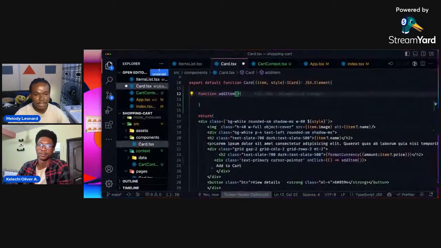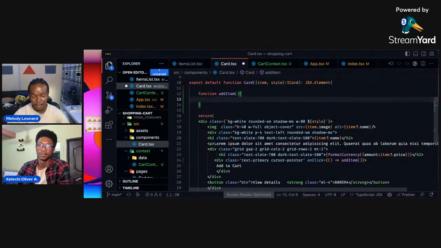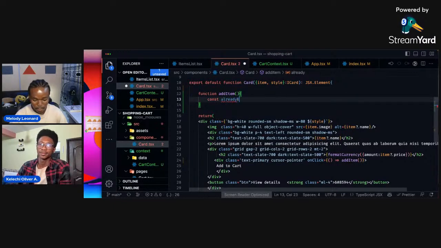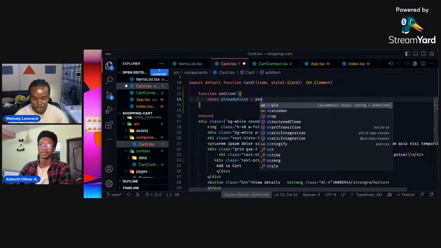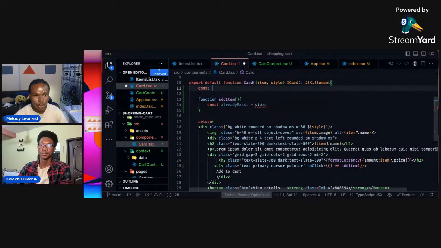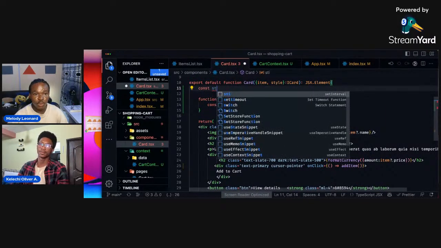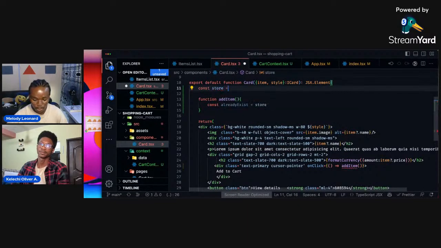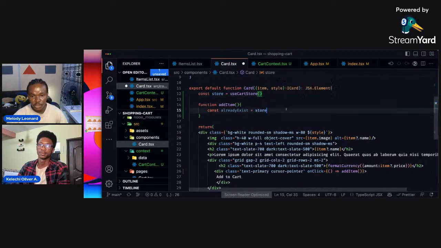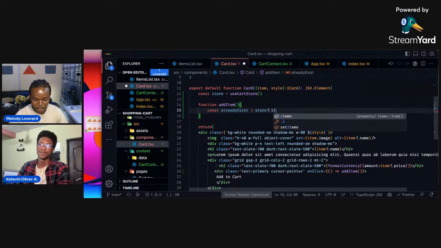So how we do that is let's call a local scoped variable called already exists. So constant already exists. Already exists is going to be, now we want to grab a store, and this store is going to come from our compose store, which is use cart store. So we want to say store dot items.